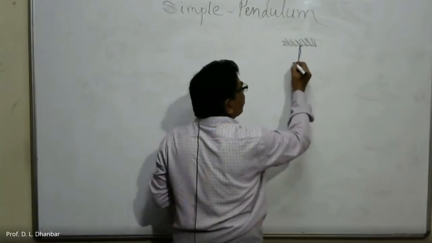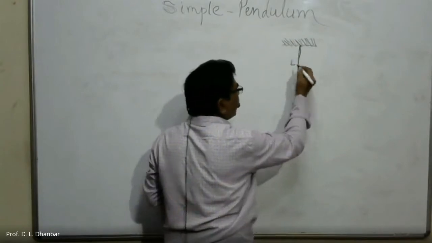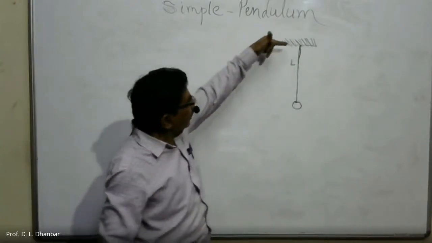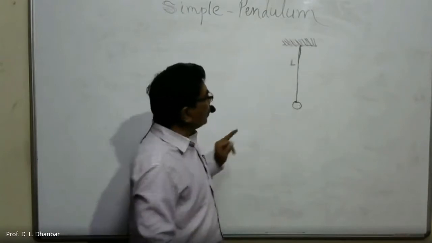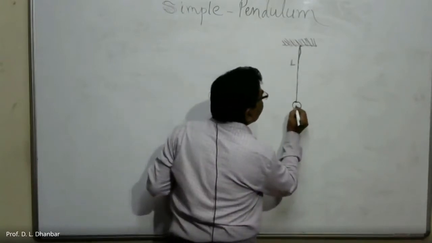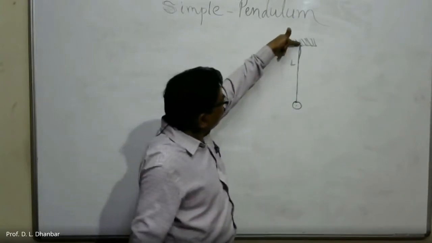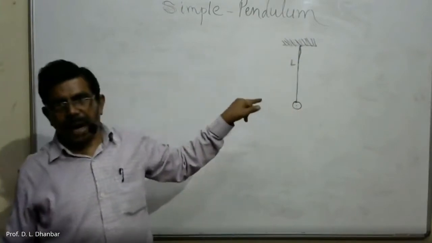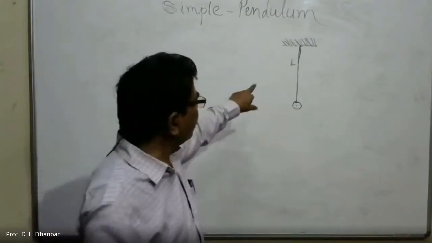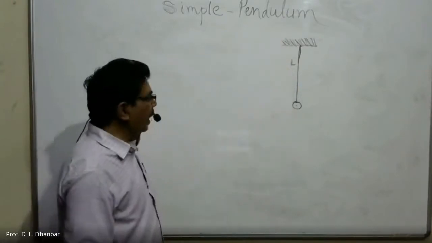The length of the string is capital L. Capital L means the distance between the point of suspension and the center of gravity of the bob, which is generally at the center of the sphere. It is the length of the simple pendulum, denoted by capital L.